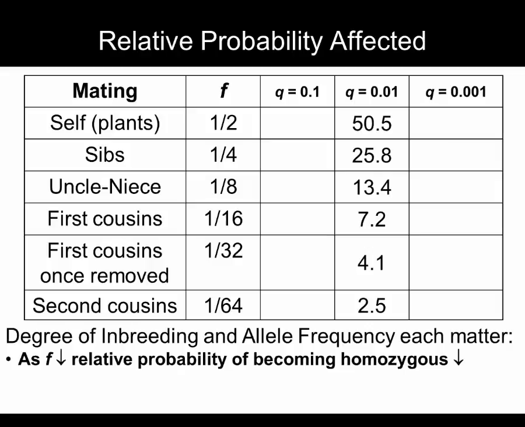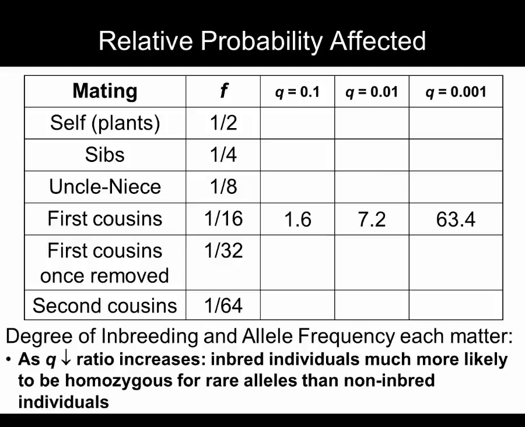The more distant the relation is, and thus the lower the coefficient of inbreeding gets, the smaller the ratio becomes. Relationships more distant than second cousins often do not have too large an effect. The other factor is the allele frequency. The ratio increases as Q decreases.